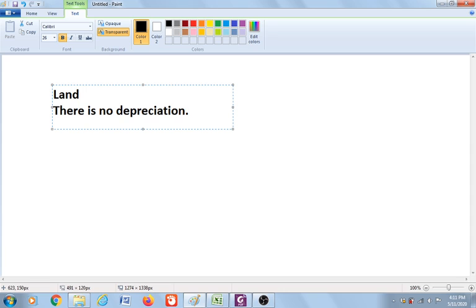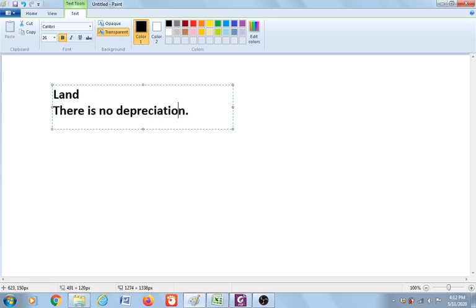Why? Because the price of land tends to increase every year. If you have land, the price of that land this year is maybe 1 million per square meter, but next year, for sure, the price of that land will increase, or at least it will stay the same.